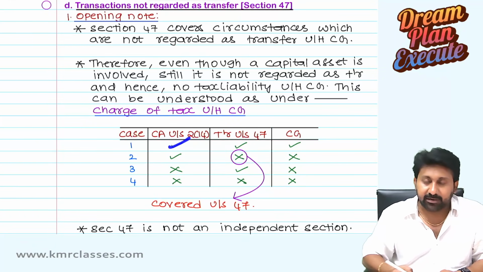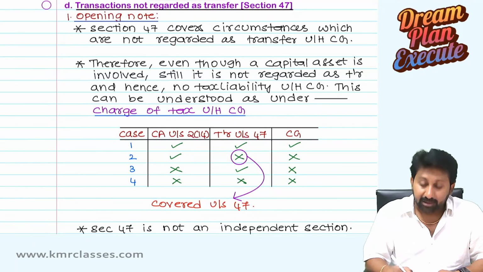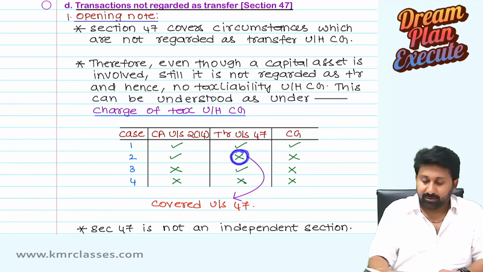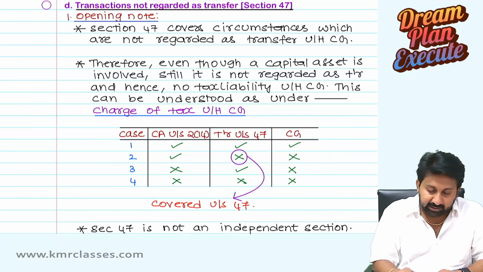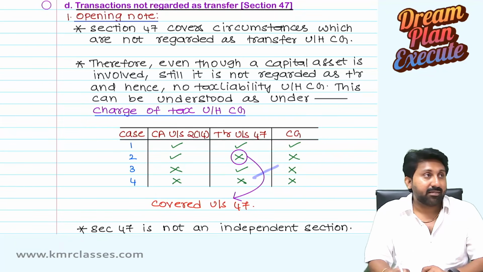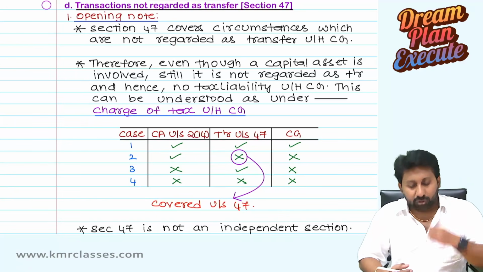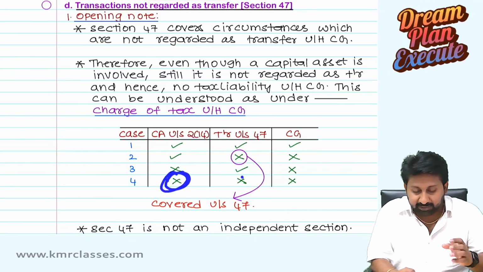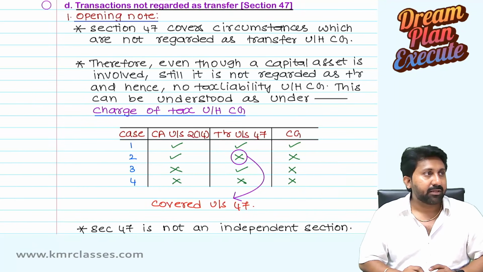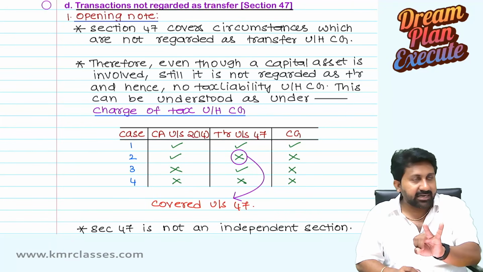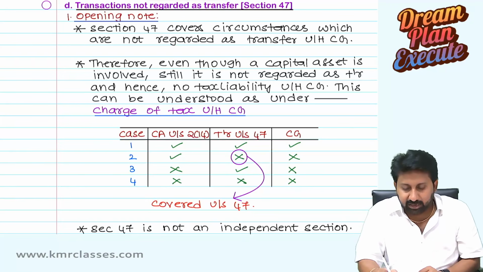There is a capital asset, there is a transfer, so there will be a capital gain charge. There is a capital asset, but there is no transfer, so no capital gain. There is no capital asset, but there is a transfer. A personal effect transfer is there, but it is not a capital asset, so even then no capital gain. If there is no capital asset and no transfer, then there is no capital gain. Simply PGBP will come. The asset is not a capital asset, and there is no transfer. Generally used for manufacturing, both are not attracted and there is no capital gain tax.